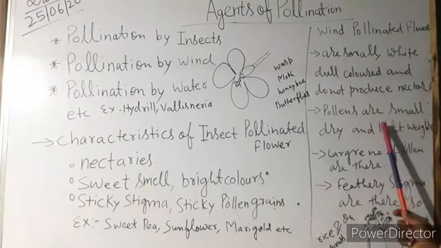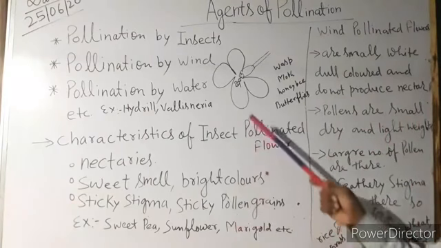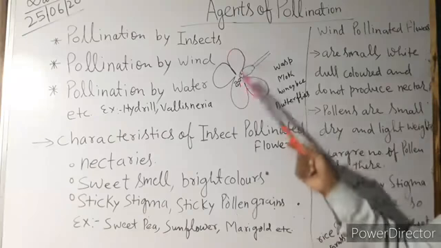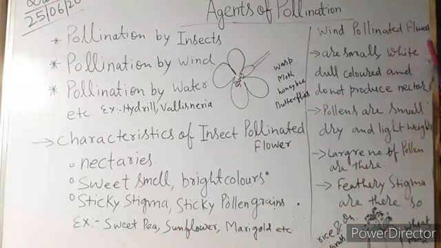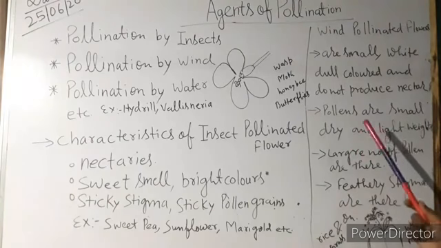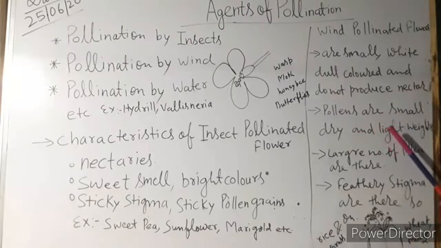Keep it in mind, this is an important point. In insect pollinated flowers, pollens may be large, but in pollination by wind, the pollen grains should be very small, because they have to fly in the wind. It is very necessary that the pollen grains should be small and lightweight.